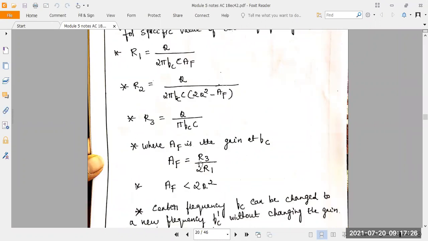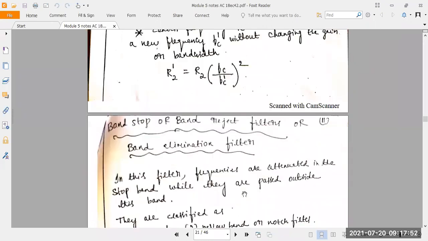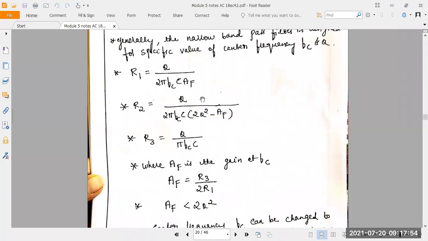AF is equal to what now? R3 divided by 2 into R1. Then AF is less than 2Q square. Next, the center frequency FC can be changed to a new frequency FC dash without changing the given gain and bandwidth. For that, you can take R2 dash is equal to R2 into (FC divided by FC dash) whole to the power of square. These are some design formulas.